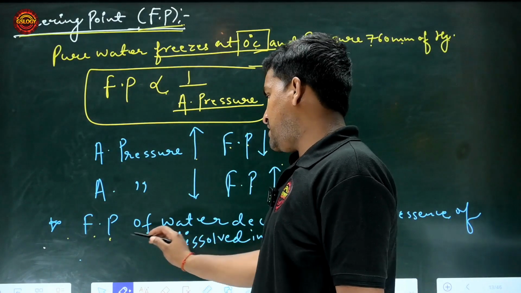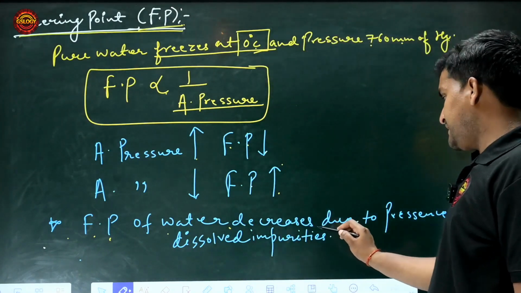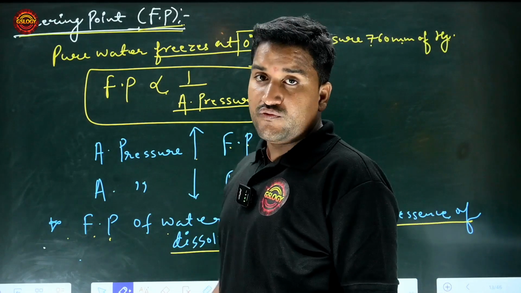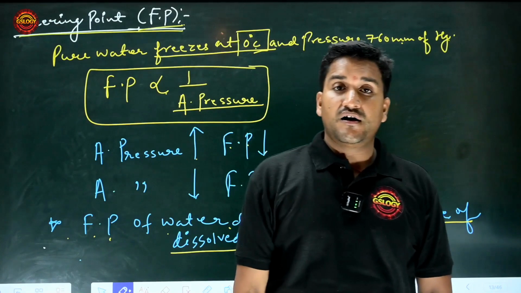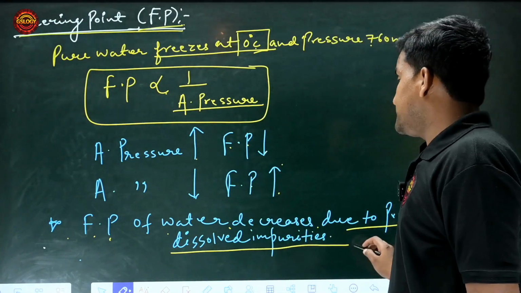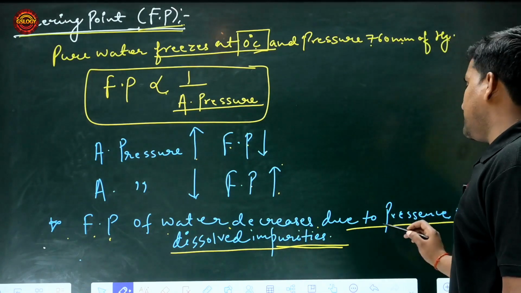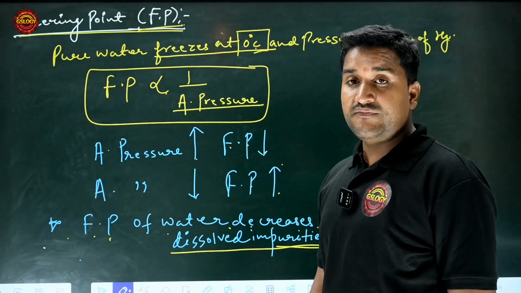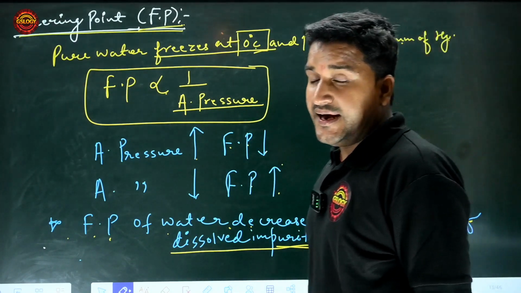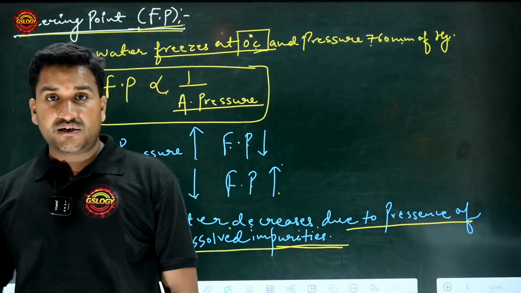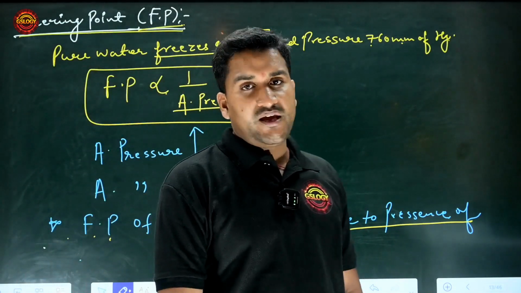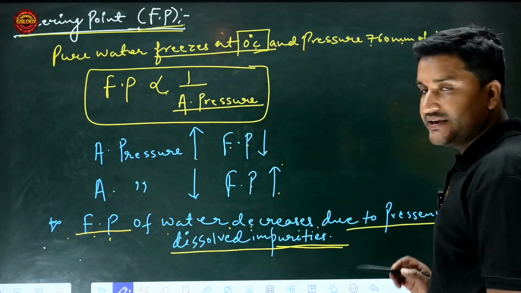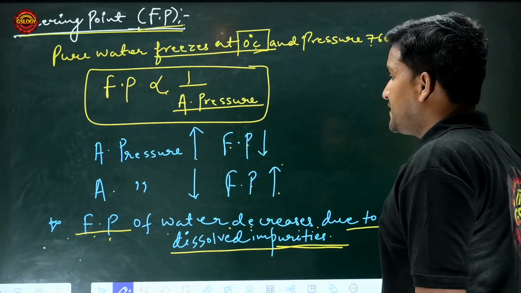The FP of water decreases due to the presence of dissolved impurities. When you dissolve anything in the water, its FP will decrease. Whereas when you add a substance to the water, the BP will increase but the FP will decrease. Clear everyone? Get on the next point.